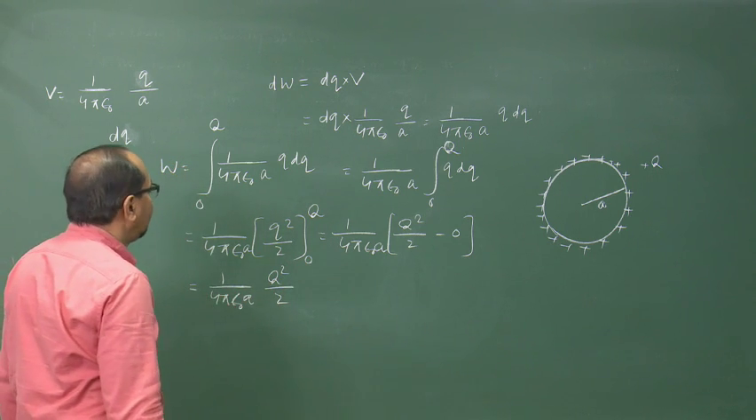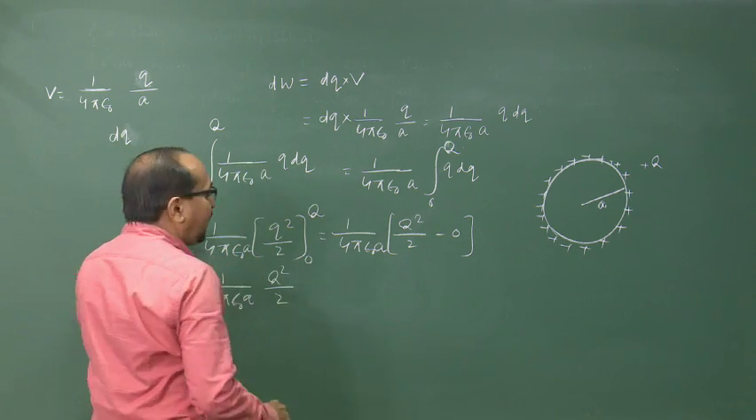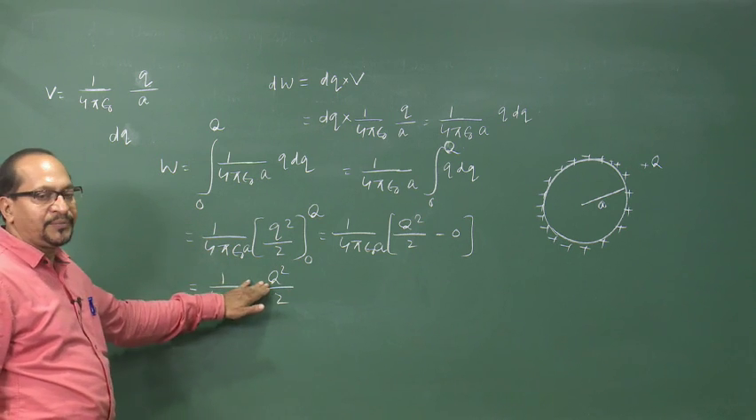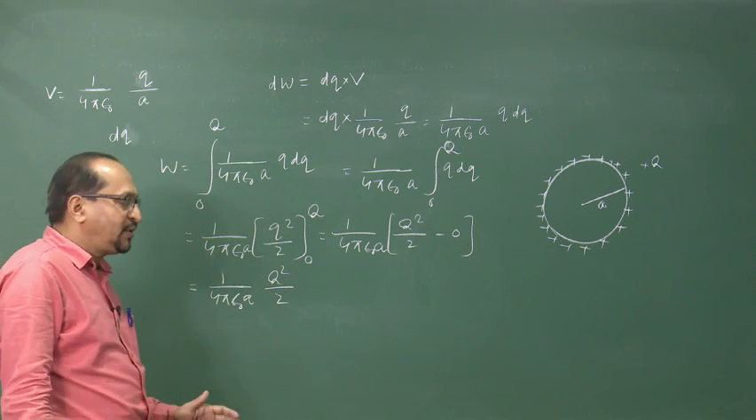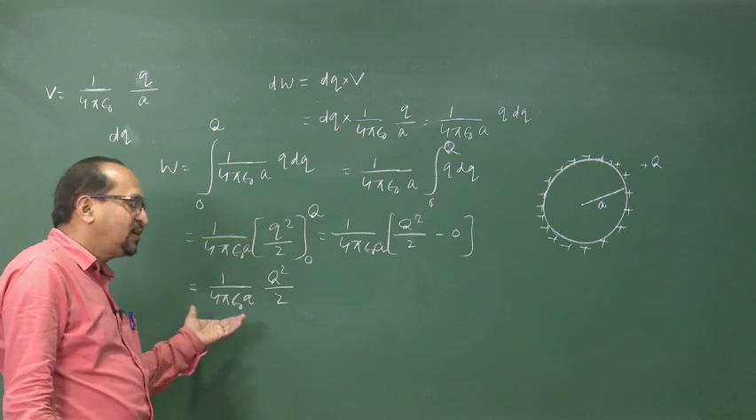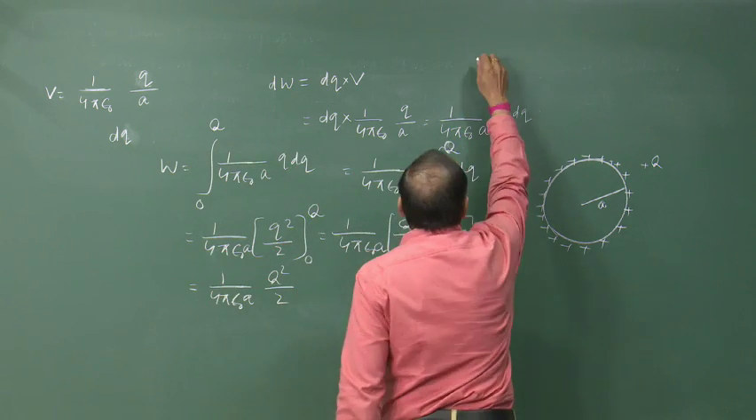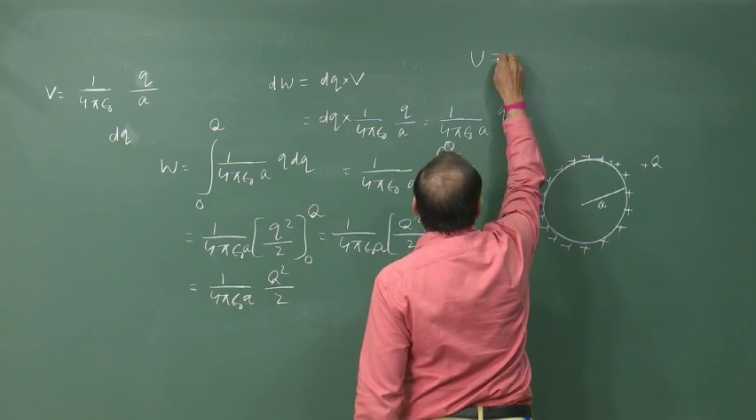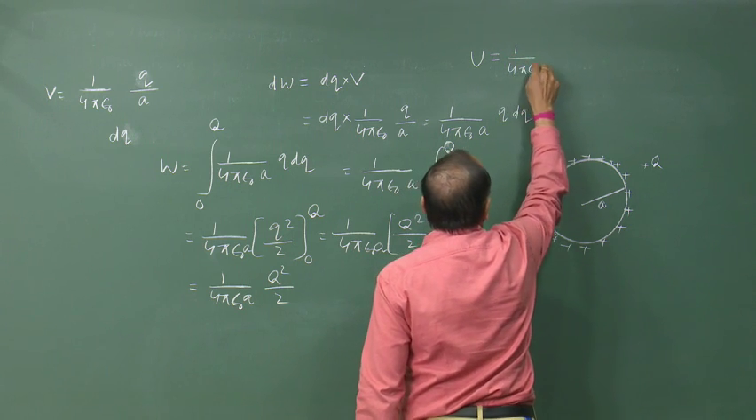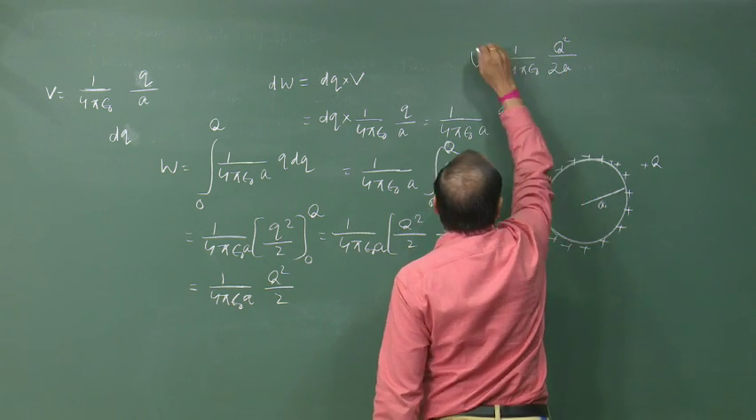Okay. So, this work done to store charge capital Q on the conducting sphere is stored as the potential energy of the conductor. So, the potential energy of this charged spherical conductor is 1 by 4 pi epsilon naught, Q square by twice a.